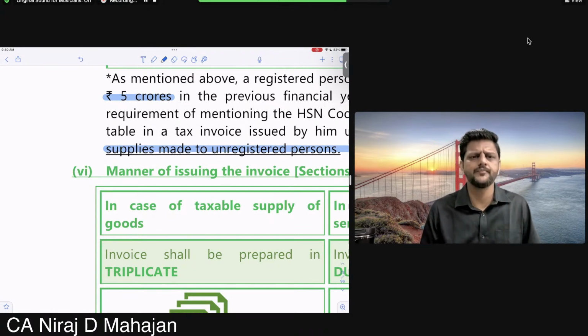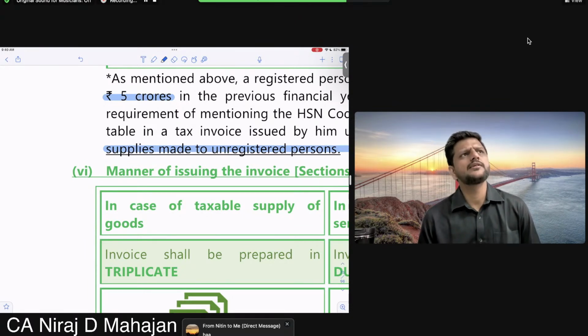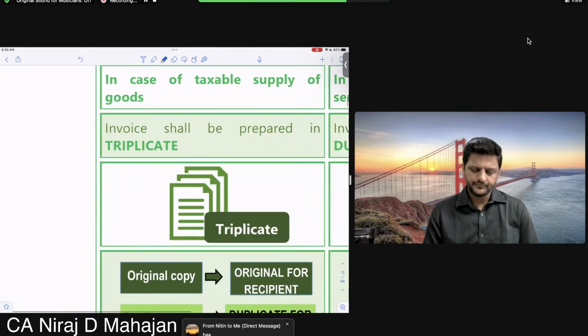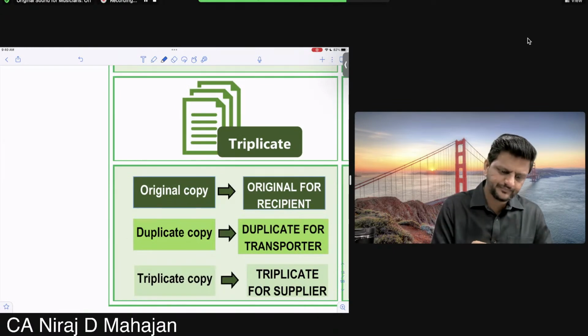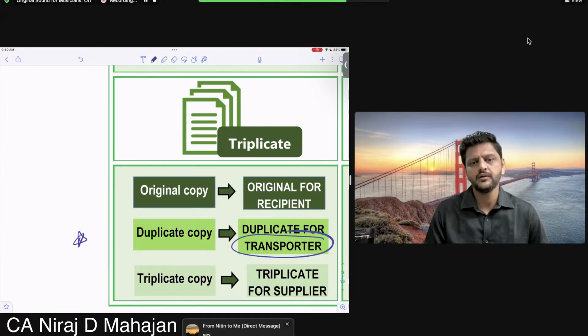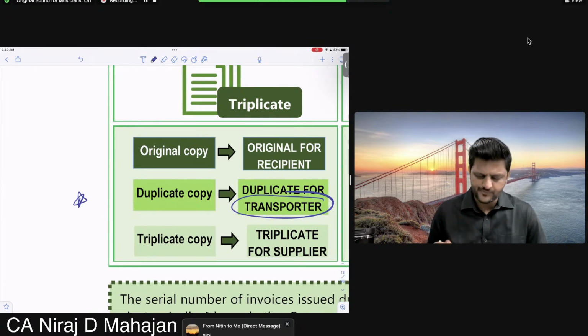Manner of issuing invoice. In case of taxable supply of goods, the supplier will issue 3 invoices, or 1 invoice but 3 copies. Check. Original for the recipient, duplicate for the transporter, and for the supplier, 1 copy for themselves.